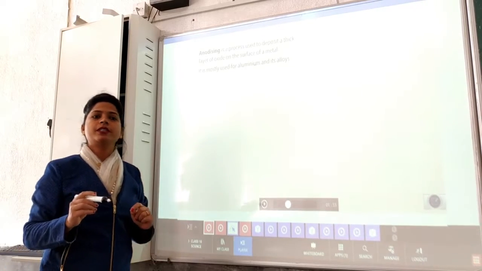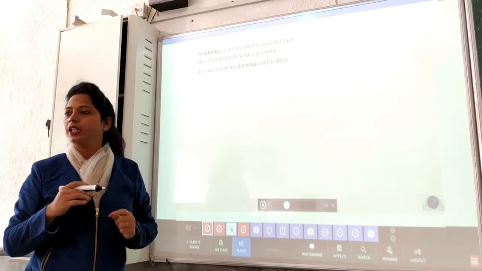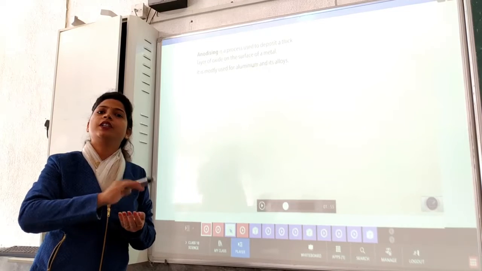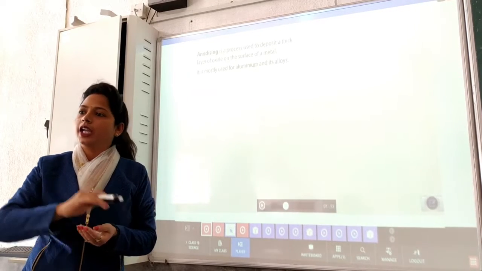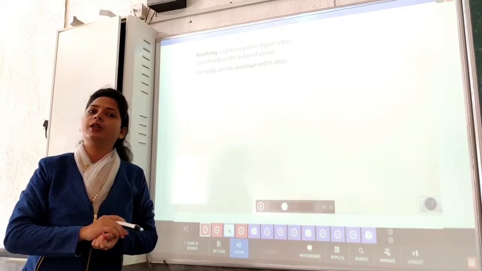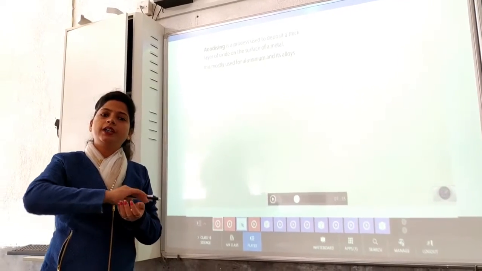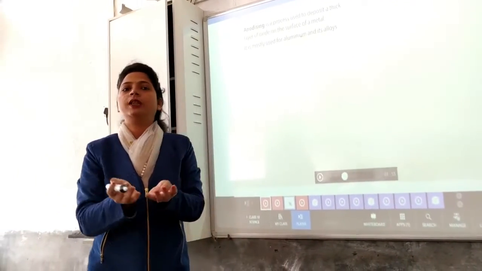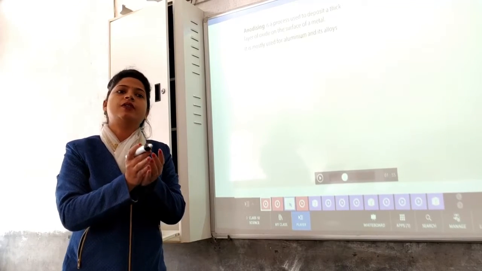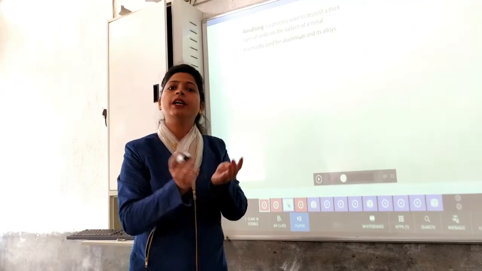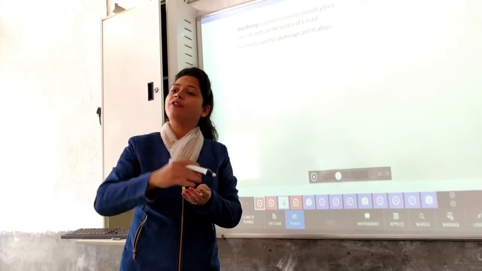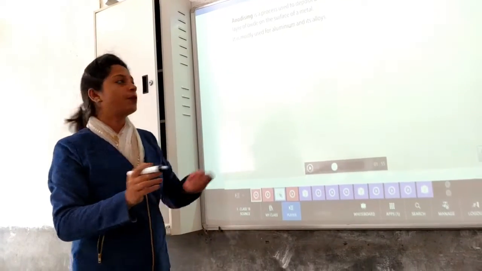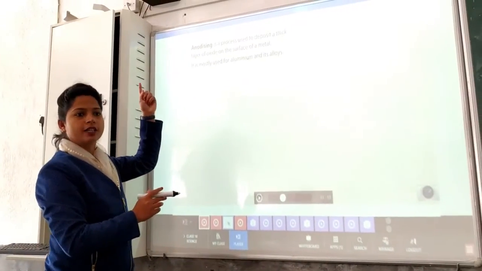Actually what happens, aluminium being a reactive metal, when it comes into contact with the environment, that is the oxygen, it forms a passive layer of aluminium oxide. And being that oxide, the layer protects the aluminium utensils, or we can say the articles of aluminium, from further oxidation. This process is called anodizing.